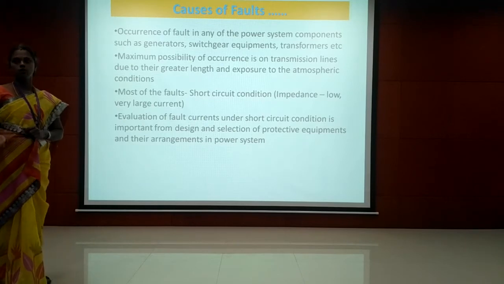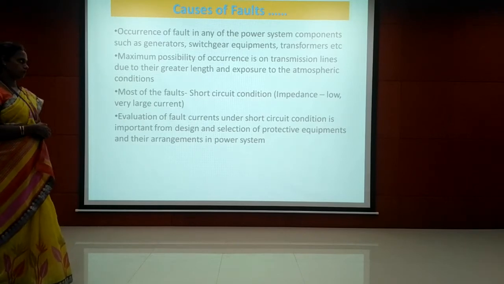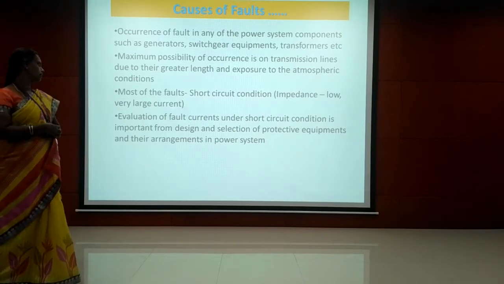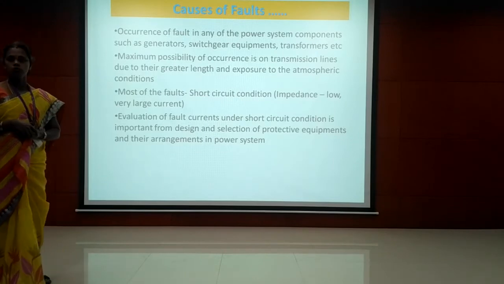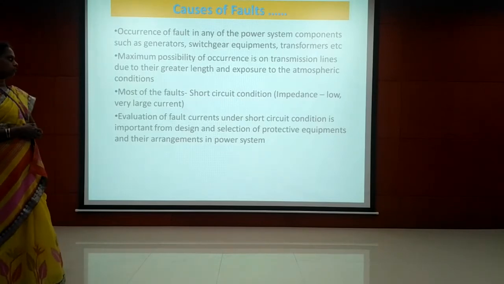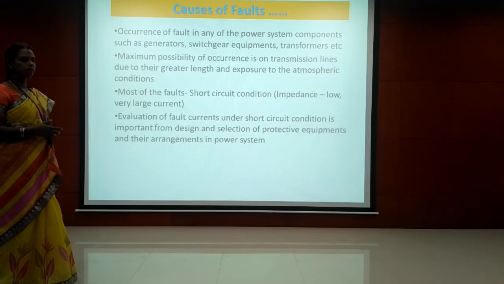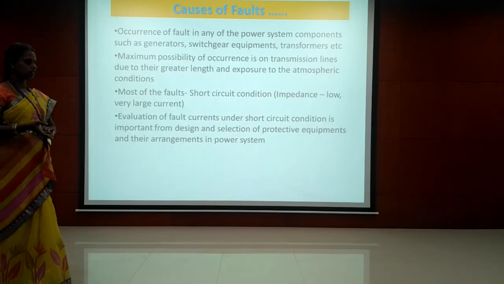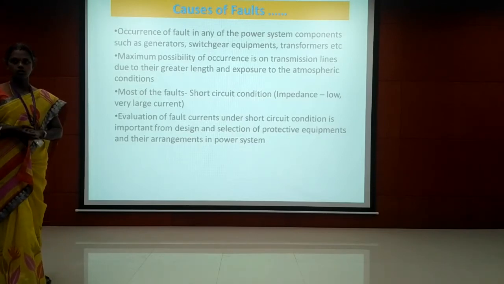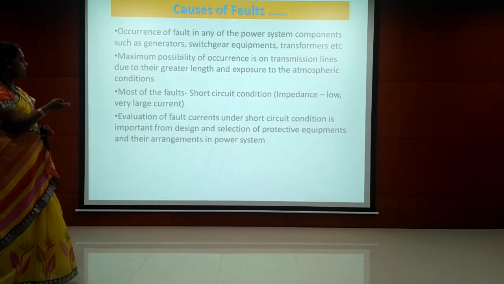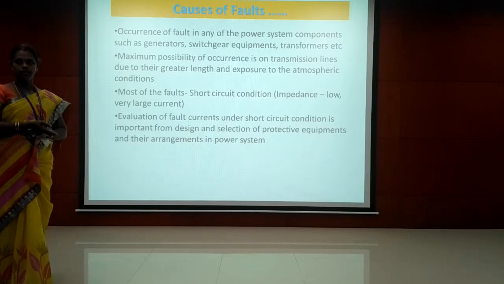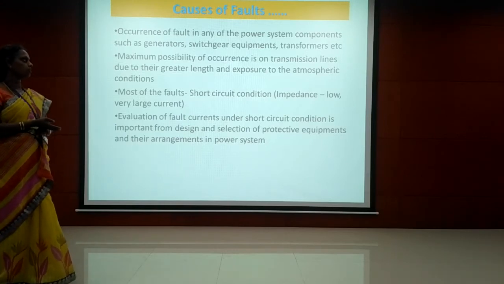Because of that also there may be error or fault in the transmission line. Most of the faults are short circuit faults. We are having two types of fault, that is open circuit fault and short circuit fault. Especially in the power system or transmission line, we may expect a short circuit condition.